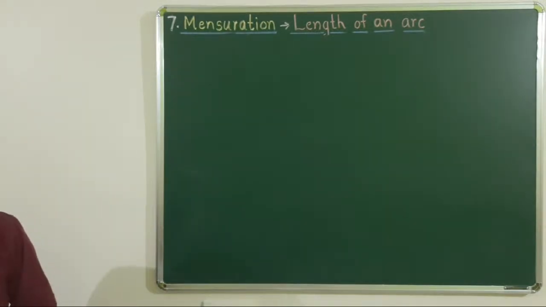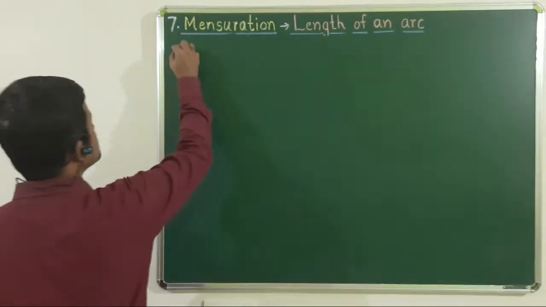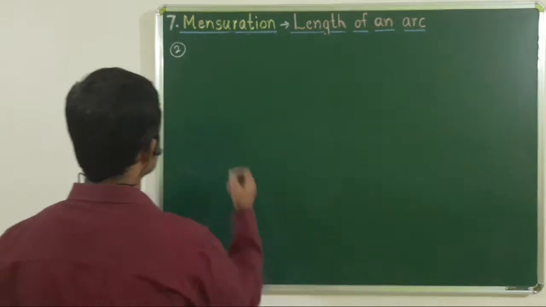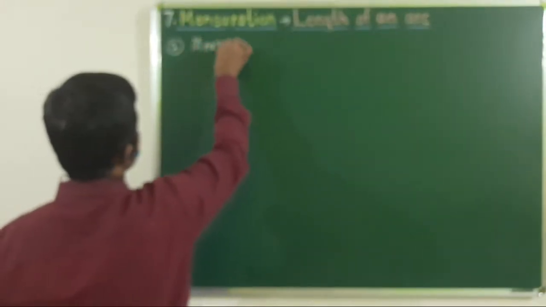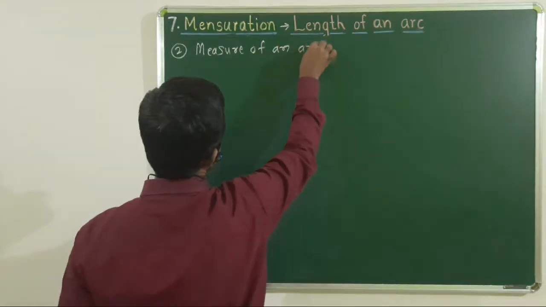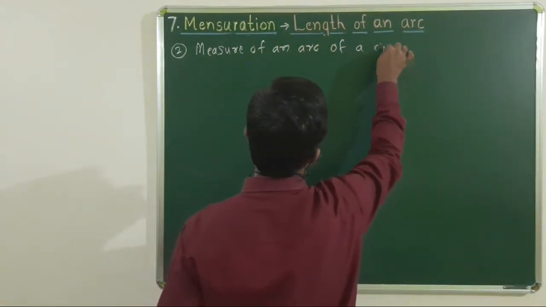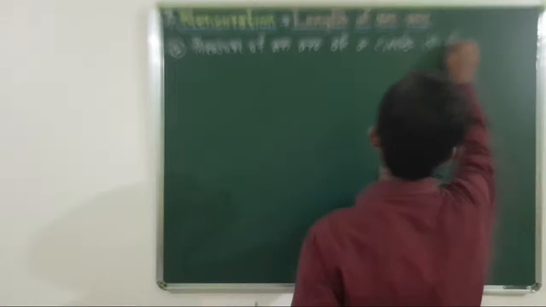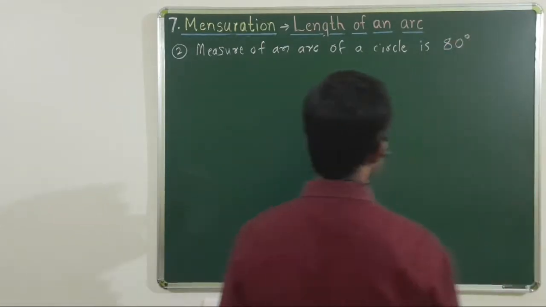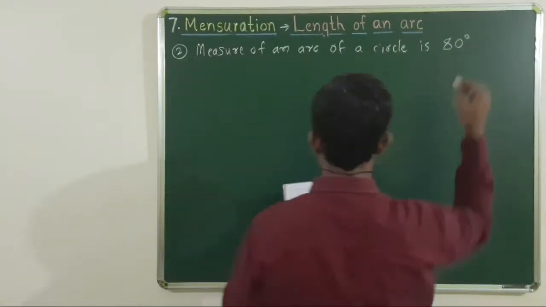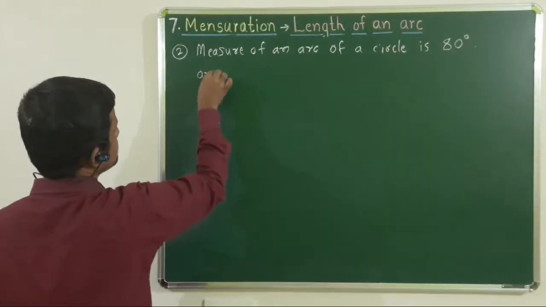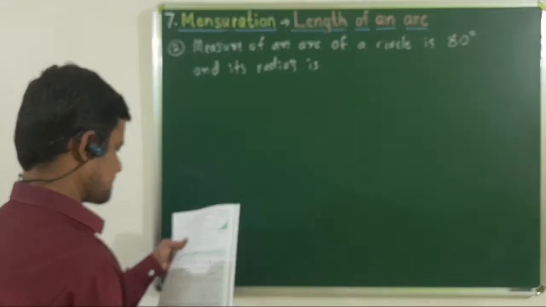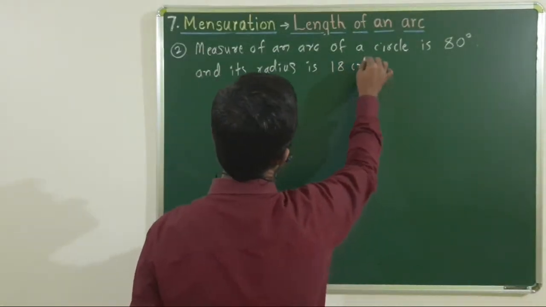We start with second example. We have already solved first example during previous live session. We will solve second example. In that example, measure of an arc of a circle is, in your textbook it is given as 80 centimeter. Correct it as 80 degree, since it is measure of an arc, it is 80 degree, and its radius is 18 centimeter. This one is correct.